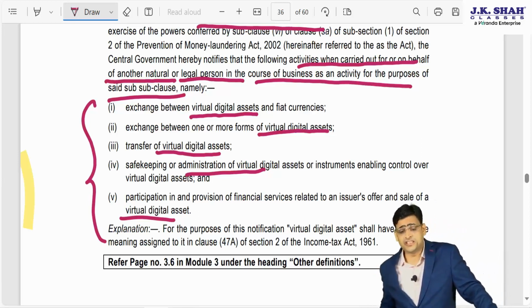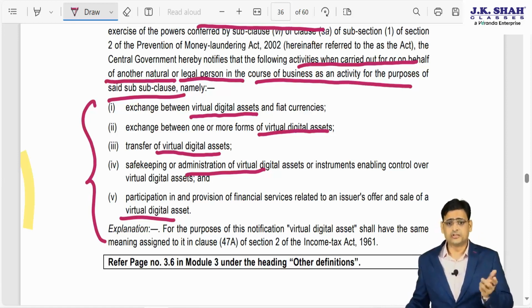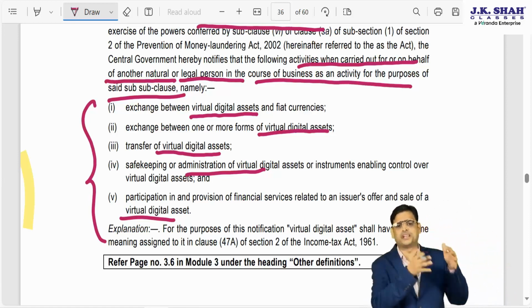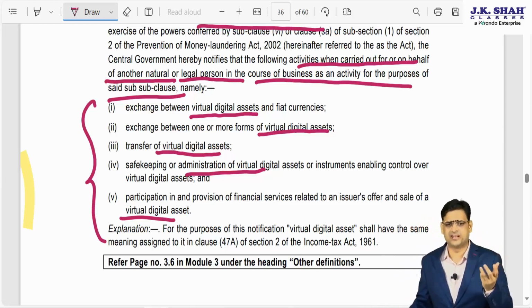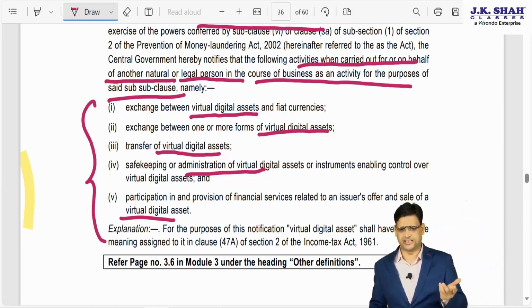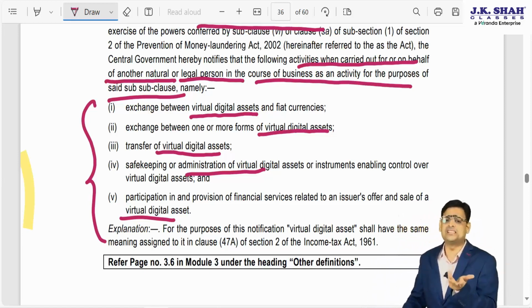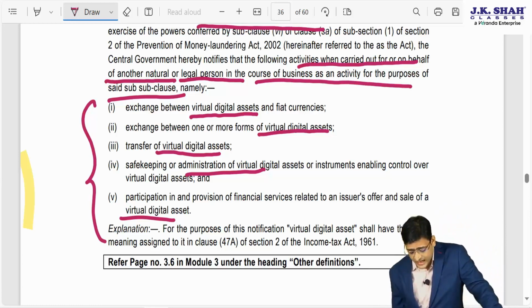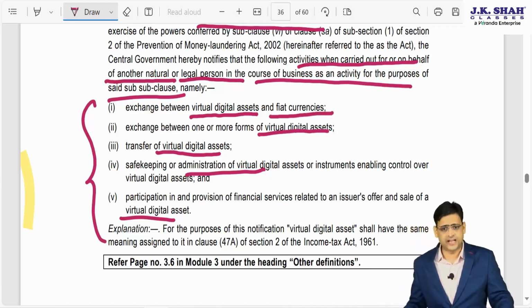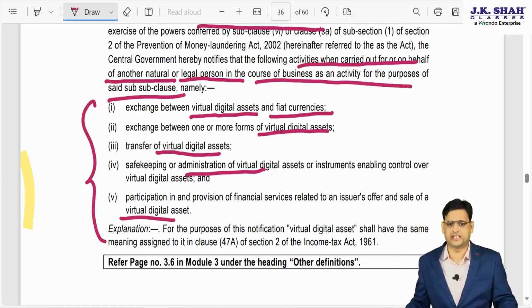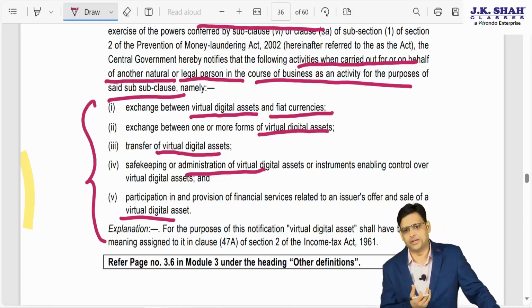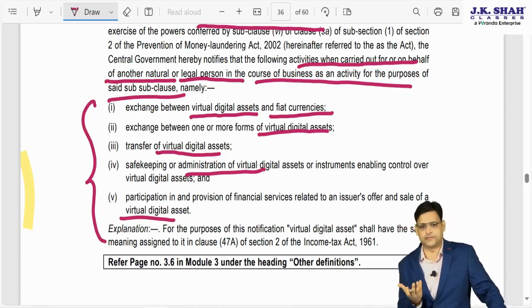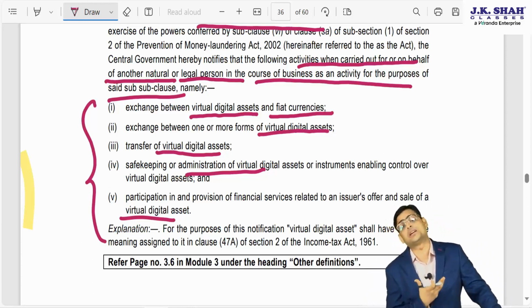Another example of virtual digital assets is a person who deals in e-books. So these are virtual digital assets, but you don't have to get into that much. You just have to remember that people who deal in Bitcoin, etc., are dealing in a virtual digital asset, and those who provide services related to these will be termed a person carrying on designated business. One more thing they have used here is fiat currency. Again, you don't have to get into much detail of what is fiat currency, but just for knowledge purposes, you can remember one example: currency which is not backed by the government, for example gold, silver, is nothing but fiat currency.